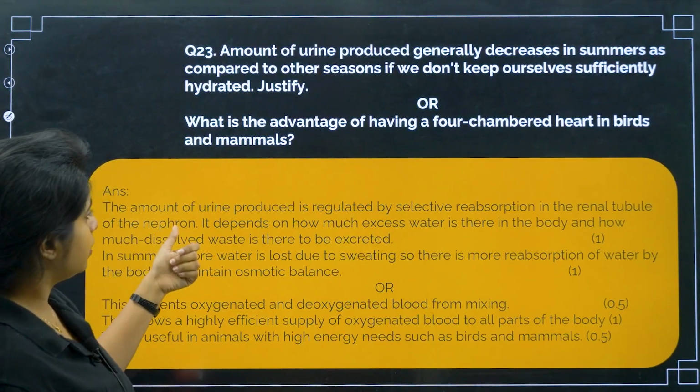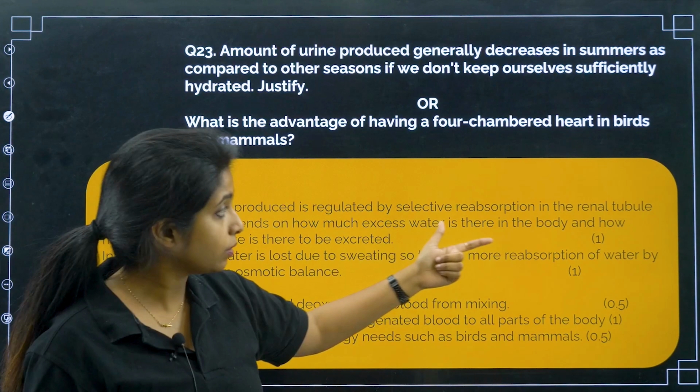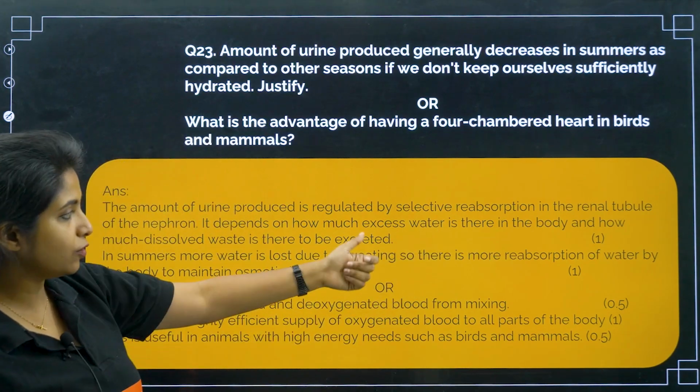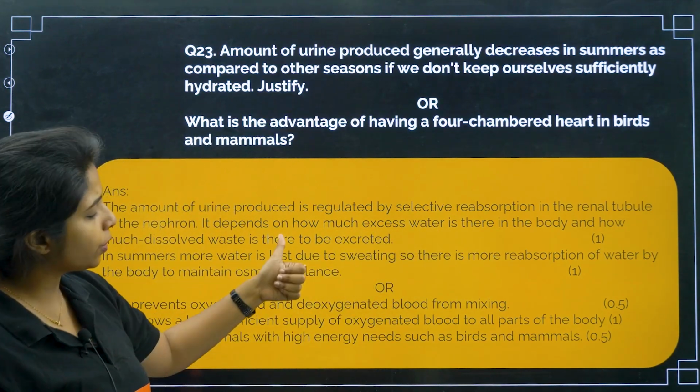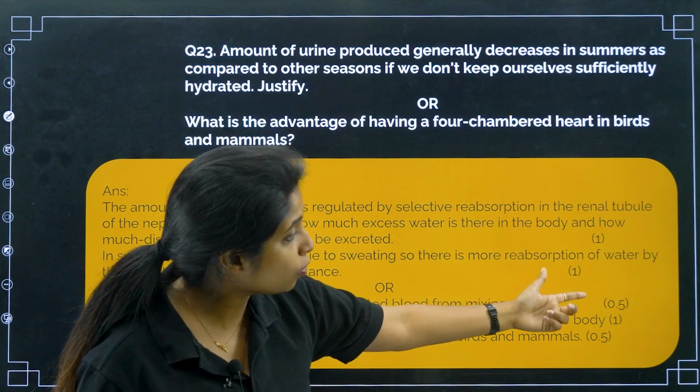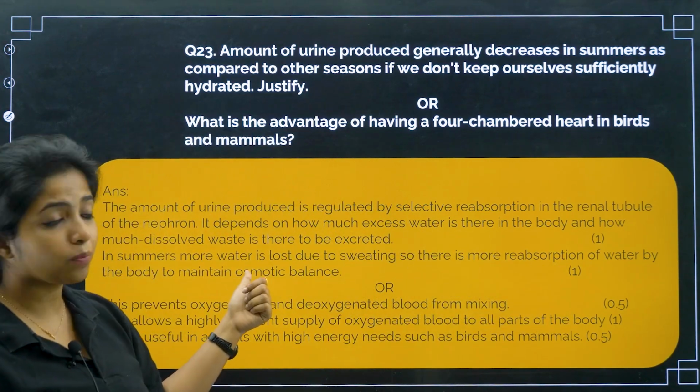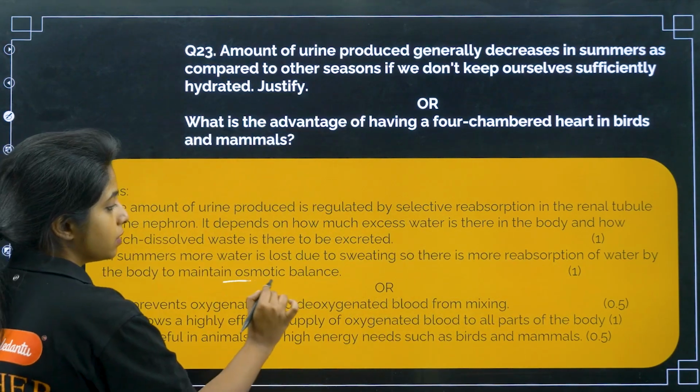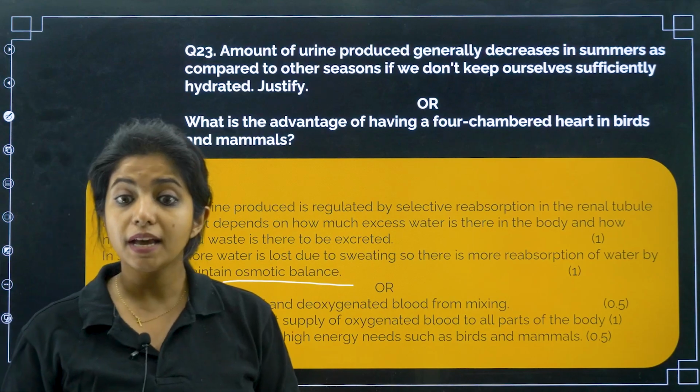Now, it depends on how much excess water is there in the body and how much dissolved waste is there to be excreted. In summers, more water is lost due to sweating. So, there is more reabsorption of water by the body to maintain the osmotic balance. Otherwise, osmotic balance would not be maintained.